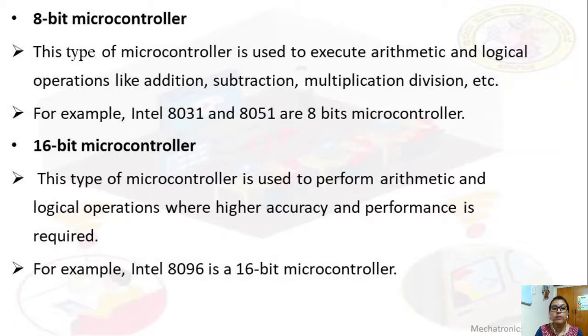The 16-bit microcontroller has higher precision, higher accuracy and performance compared to the 8-bit. Examples are Intel 8031 and 8051 for 8-bit, and Intel 8096 for 16-bit. For the 8-bit, the range is from 0 to 255, that is 00 to FF. For the 16-bit, it is from 0 to 65,535, that is 0000 to FFFF.